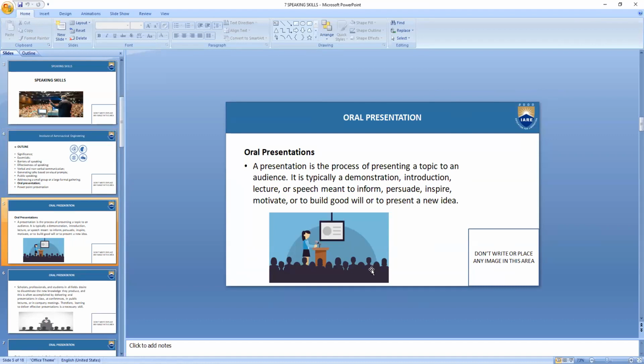It is typically a demonstration or introducing a new concept, a new product, addressing the gathering, whether it be coming from a similar background or from different backgrounds, people from different educational or socio-economic backgrounds.